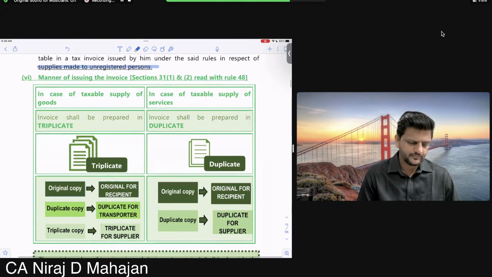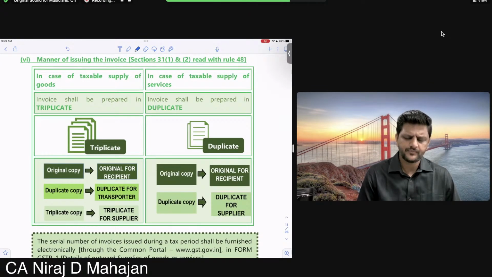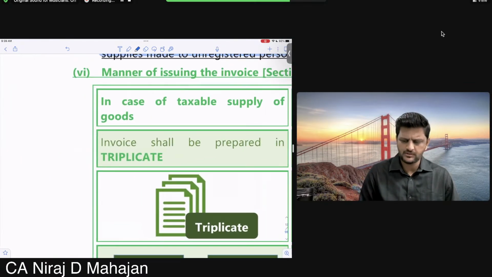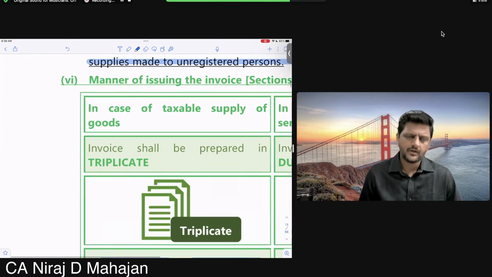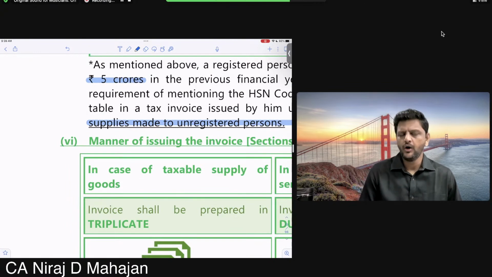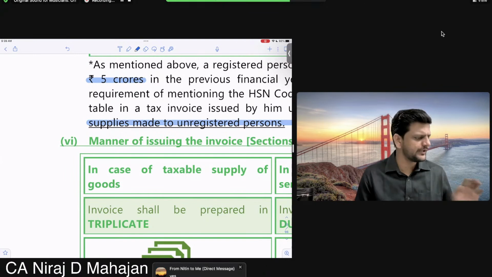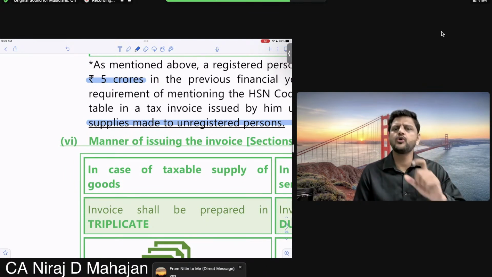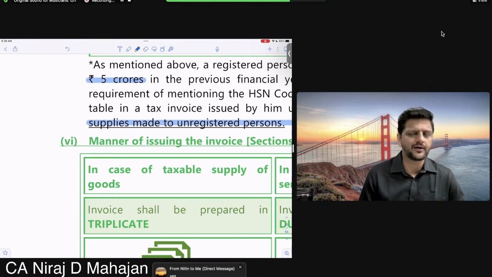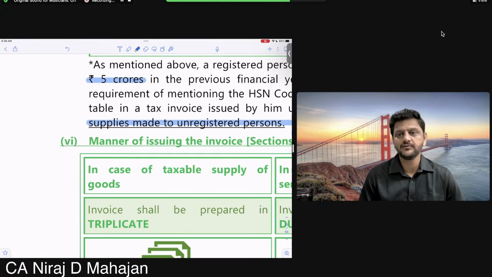Chalo. Manner of issuing invoice, Rules 31 and 32. 31.1, 31.2. Read with Rule 48. In case of taxable supply of goods, important now. And this is how it practically happens, okay? You have to issue, in case of taxable supply of goods, when do we issue the invoice normally? On or before the time of removal of goods, when the goods are moving. Clear till here? Goods are moving through some transport system. It can be a small tempo or a truck or a big vehicle.